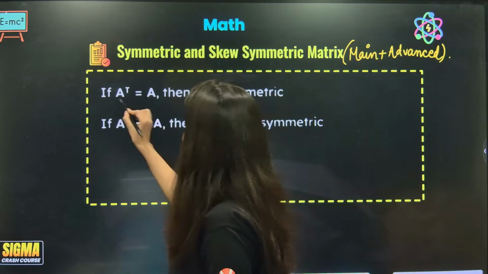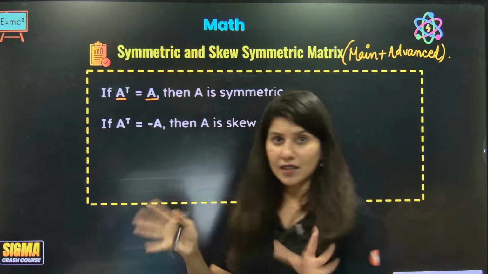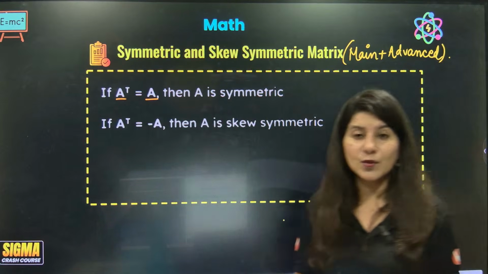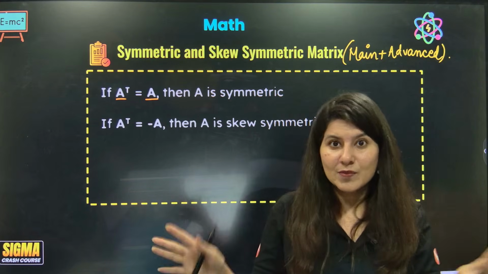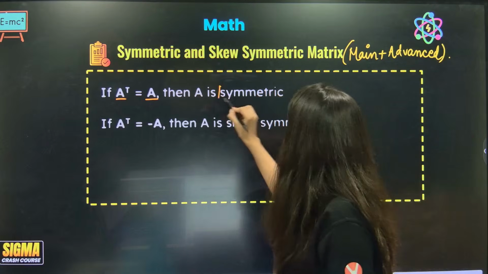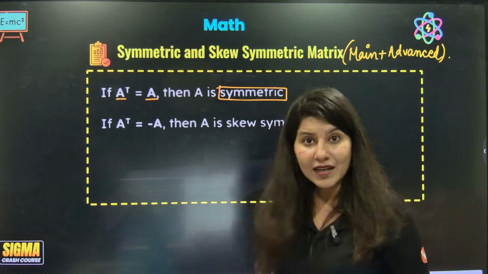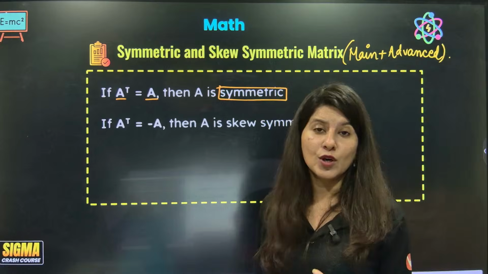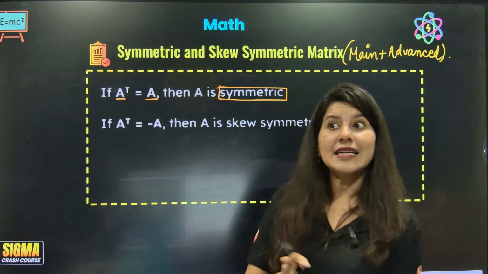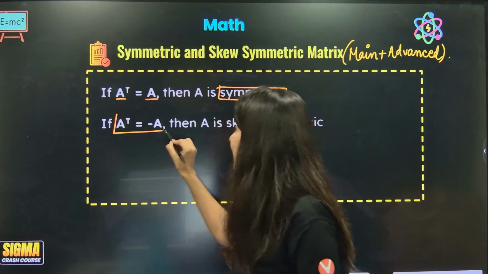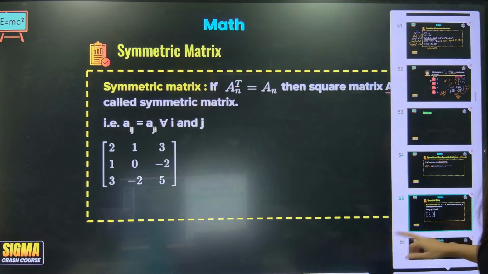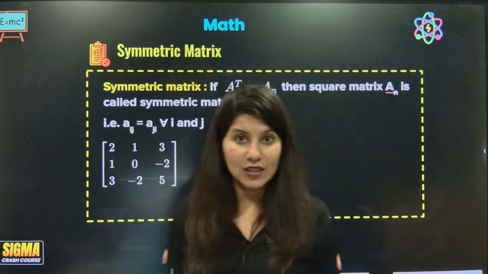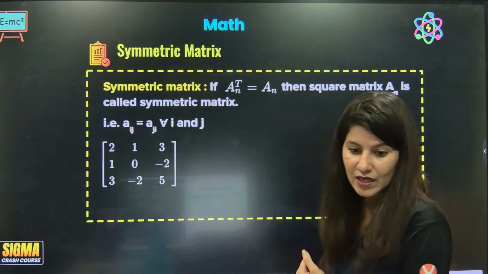Okay. So if A transpose and A matrix become equal, if you take a transpose and your A matrix and A transpose become equal, then it will be called a symmetric matrix. And if you take A transpose and it is equal to minus A matrix, then it will be called a skew symmetric matrix. Okay. But let's understand the whole situation in detail now.